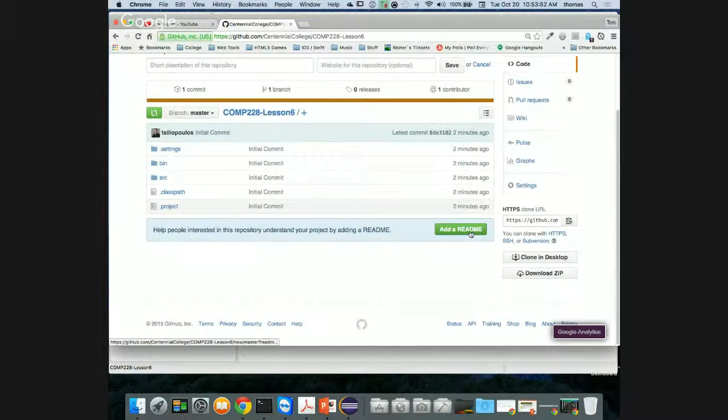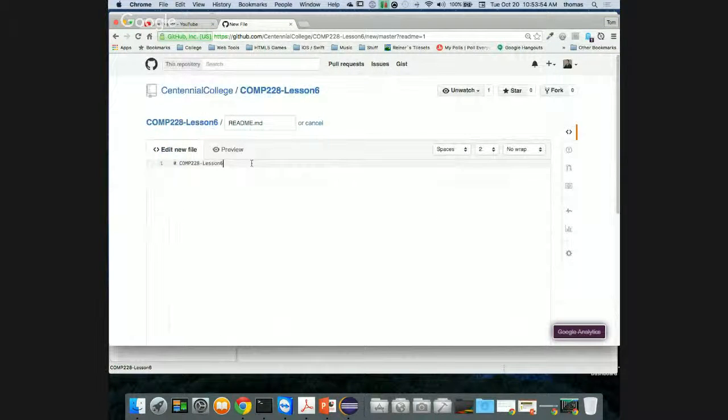Let's add a README file. I'm going to add a README file that's remote. And I've done this before in different ways, but I'll do it again. I'll say it's a repo for Java programming. For Java programming, I'll say lesson 6, done a little differently, at Centennial College.